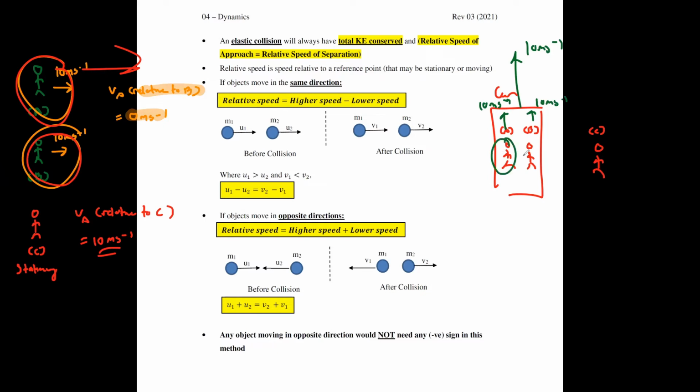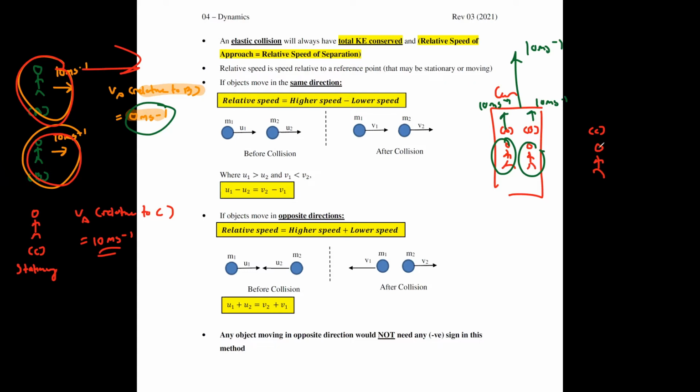Now the speed of person A relative to B will be 0, because if you're sitting inside a car with another friend and the car moves, when you look at your friend, it doesn't seem like your friend is moving away from you or moving with some speed. It's as if the person is stationary.